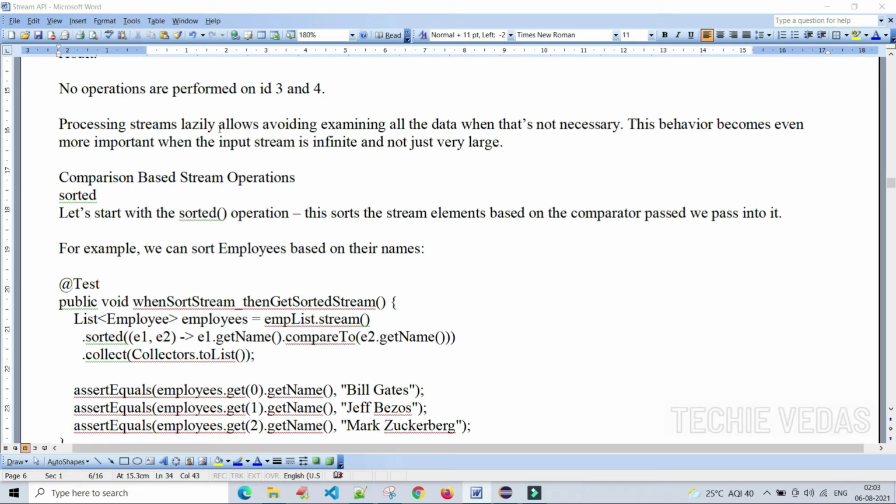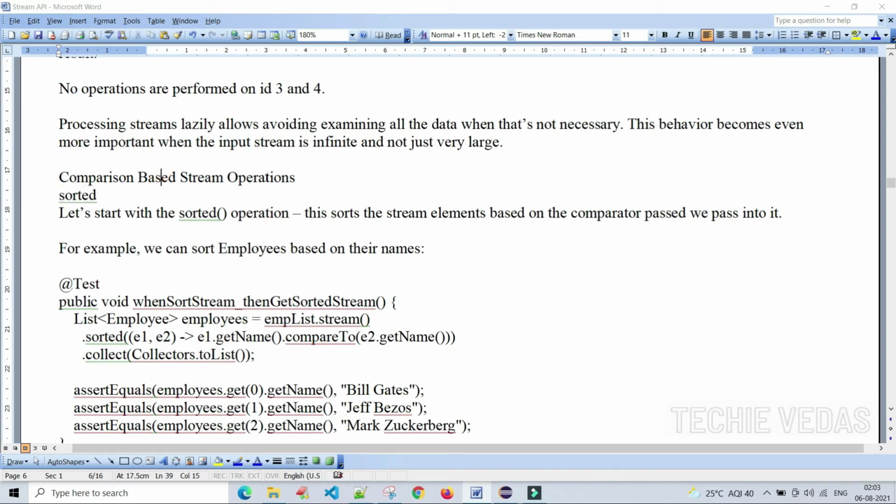Processing streams lazily, avoiding examining all the data when that is not necessary. This behavior becomes even more important when the input stream is infinite and not just very large. If it is infinite, it's not possible to go and process this source data again and again and frequently. Okay.